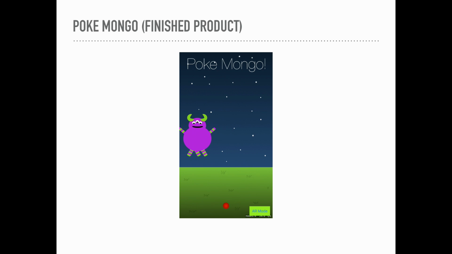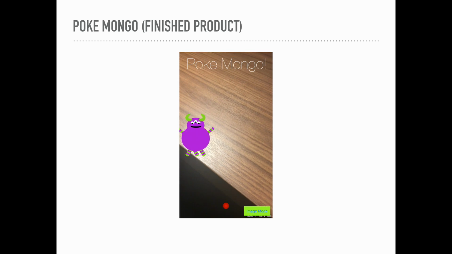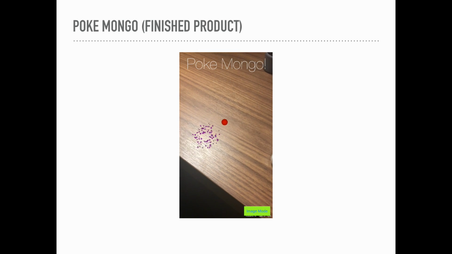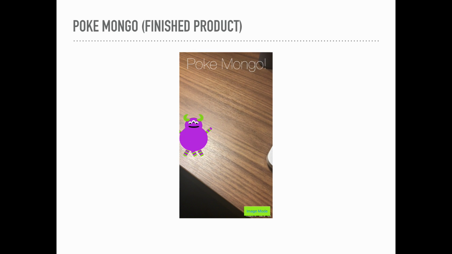This is what our game is going to look like. We're going to have a little monster that comes up on the screen, and we can turn on AR mode to see our monster in our space. And then we can throw a ball and try and explode our monster.